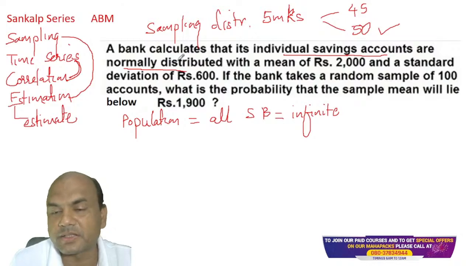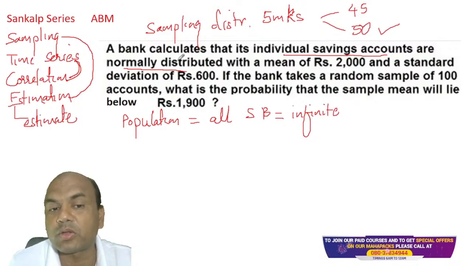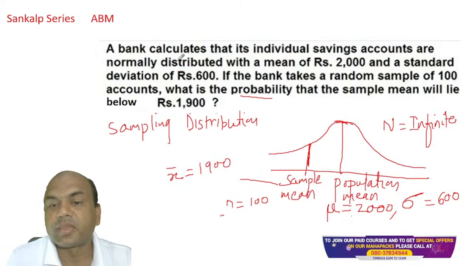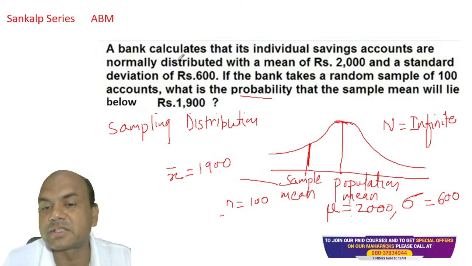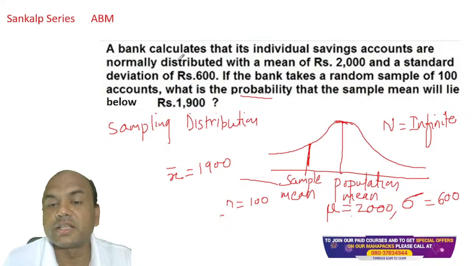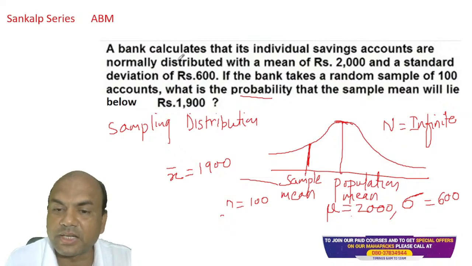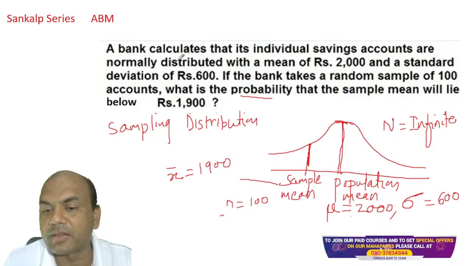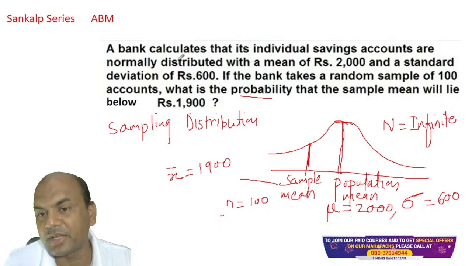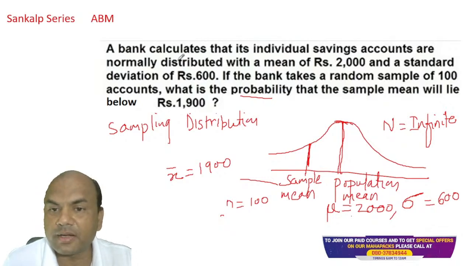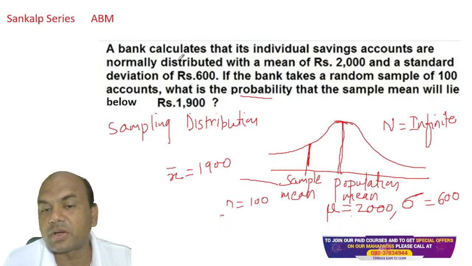Now this is population. Similarly, what is given next? Savings accounts are normally distributed. What do you mean by normally distributed? Normally distributed means this curve. This is known as a normal distribution curve. In this curve, the center one is known as the population mean, and the left and right sides are known as the sample means. This is called a bell curve.